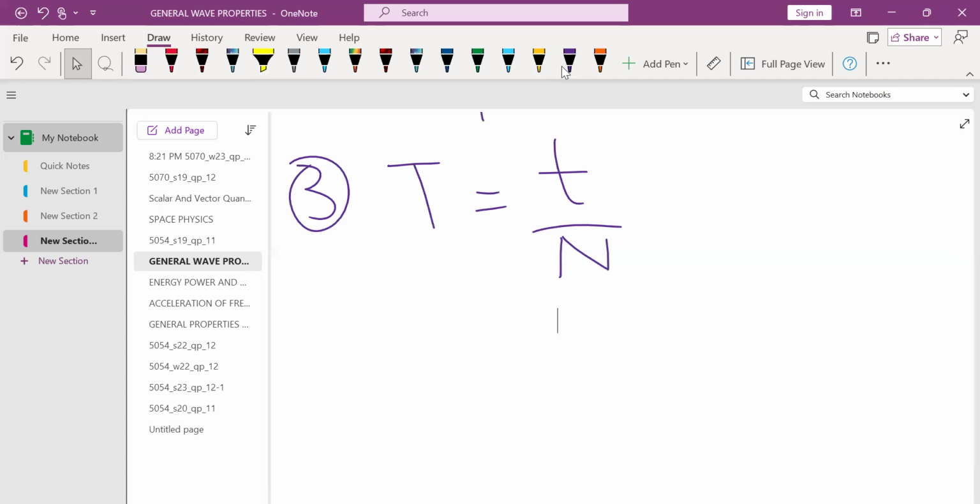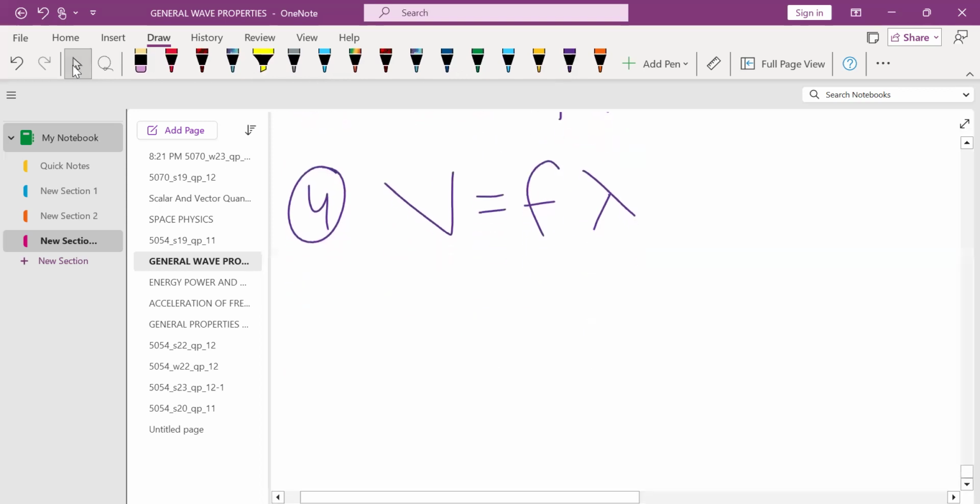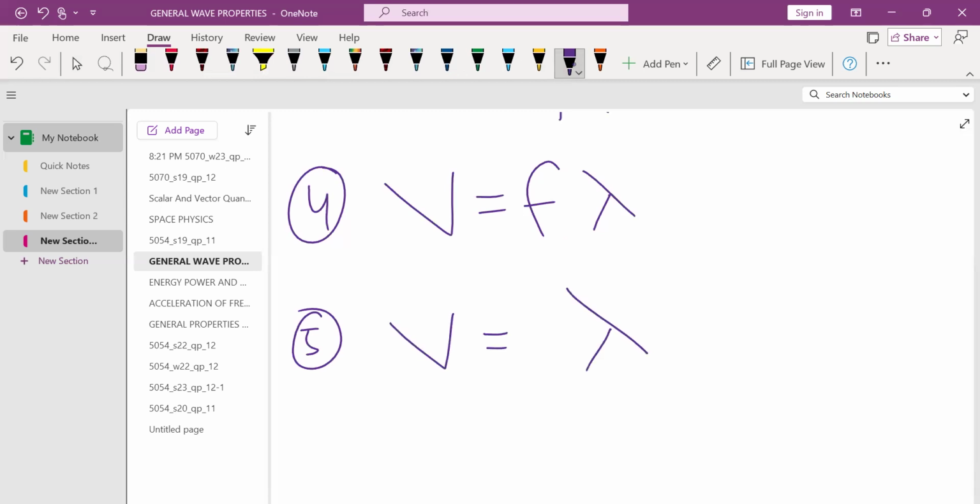Then you have the fourth formula, which is V equals F into lambda. So this V is the speed, F is the frequency, and lambda is the wavelength. Then the fifth and the last formula in this chapter is speed equals distance upon time, or you can say wavelength or lambda divided by time for the one wave, which is time period capital T.